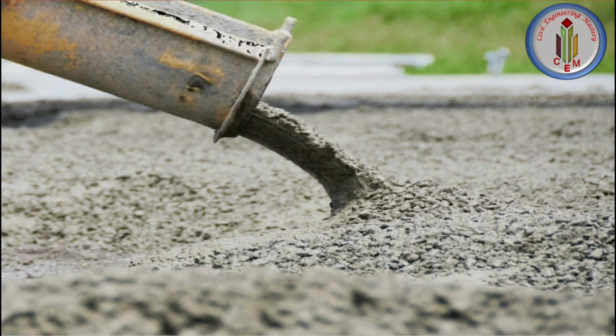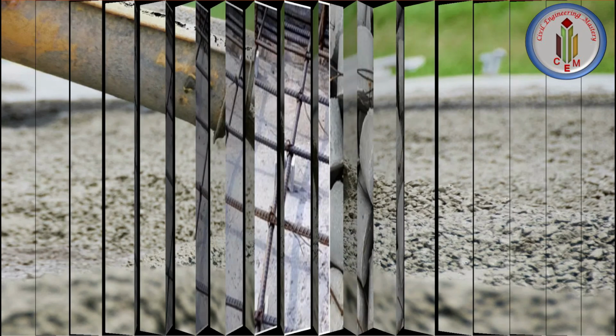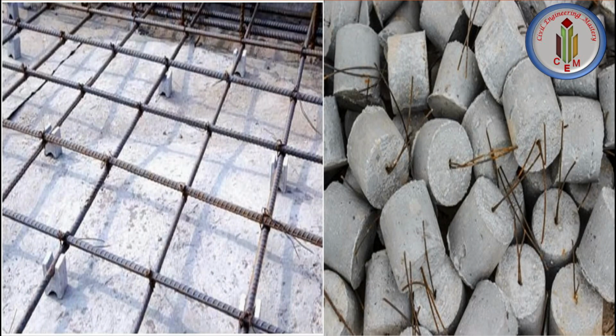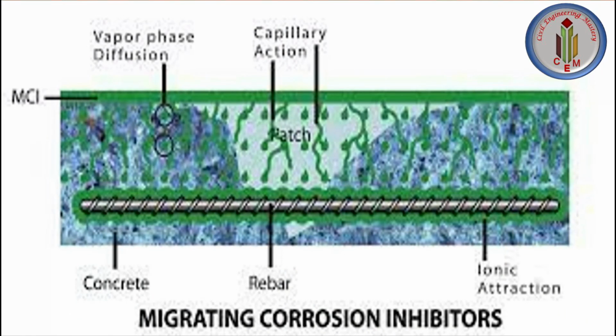Decreasing the water cement ratio of concrete and using pozzolans and slag to make the concrete less permeable is one of the preventive measures. Next, providing dense concrete cover as per Indian Standard Code IS 456, including the use of corrosion inhibiting admixtures. While concreting, we have to use corrosion inhibiting admixtures to reduce the corrosion.